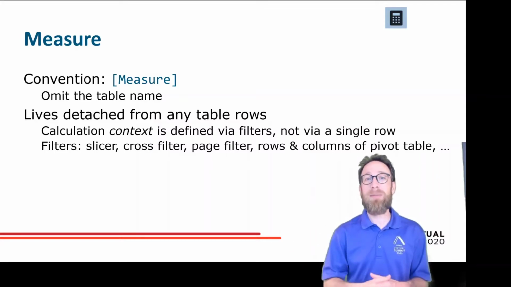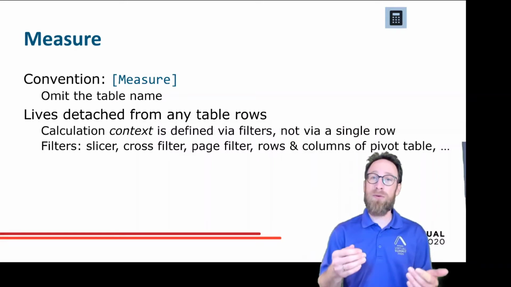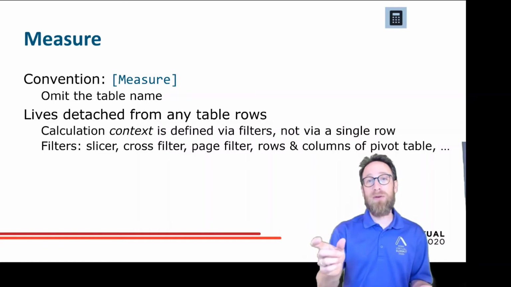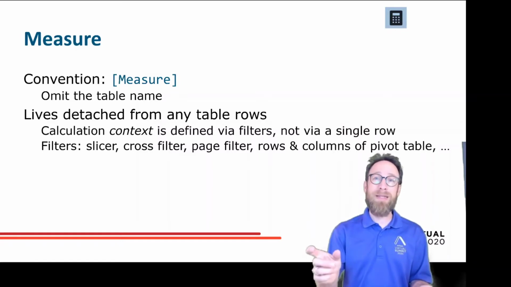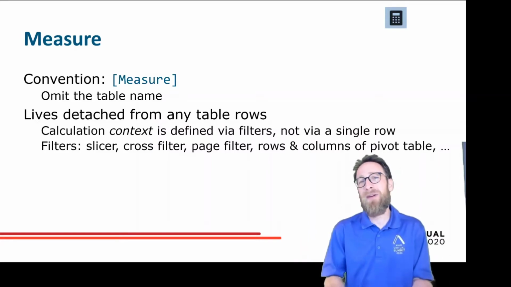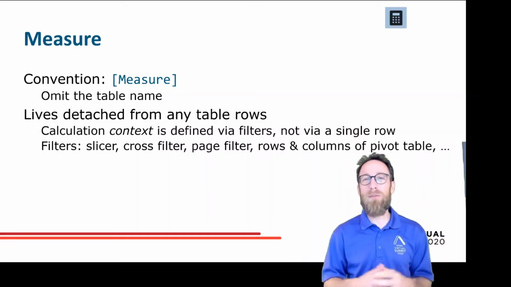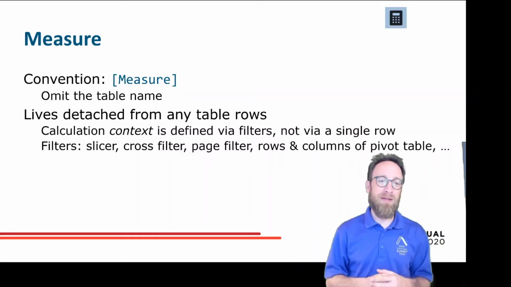It's connected to a table for UI reasons. But from a calculation perspective, it's not necessarily connected to a certain table. I can move the measures around, define it in one table or in another table. The result will always be the same because the measure lives outside of the tables. So it just looks at the whole model from an outside perspective.